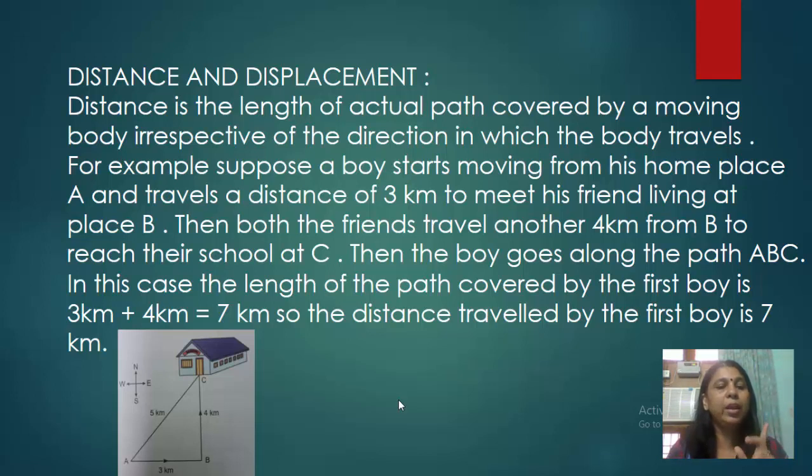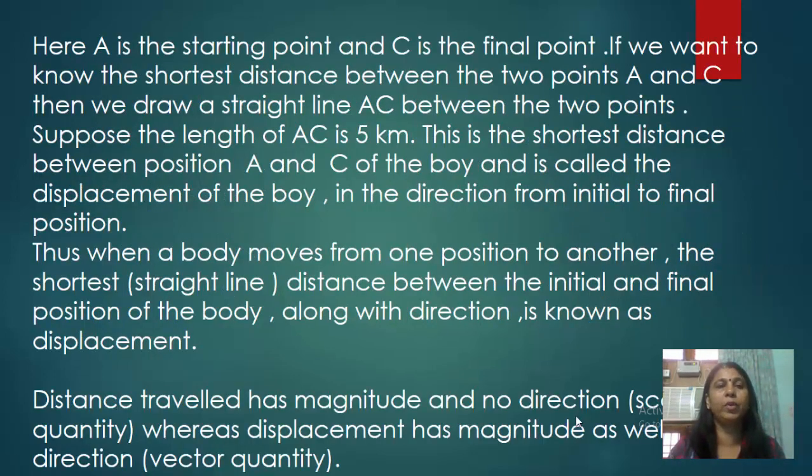In this case, the length of the path covered by the first boy is 3 km plus 4 km, which is equal to 7 km. So the distance traveled by the first boy is 7 km. And the distance traveled by the second boy is 4 kilometer. Clear? Distance traveled by the first boy is 3 plus 4. From A to B is 3 kilometer. From B to C is 4 kilometer. So the total distance traveled by the first boy is 7 kilometer, and the distance traveled by the second boy is 4 kilometer.